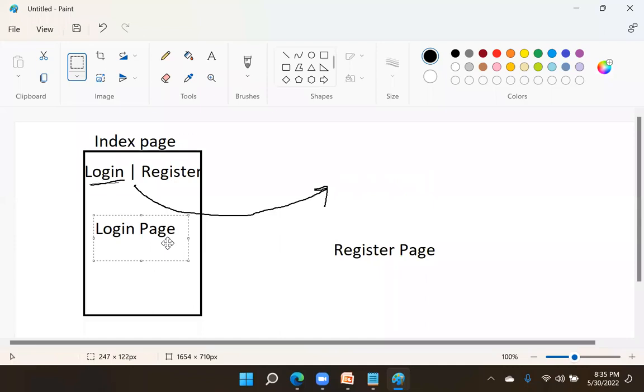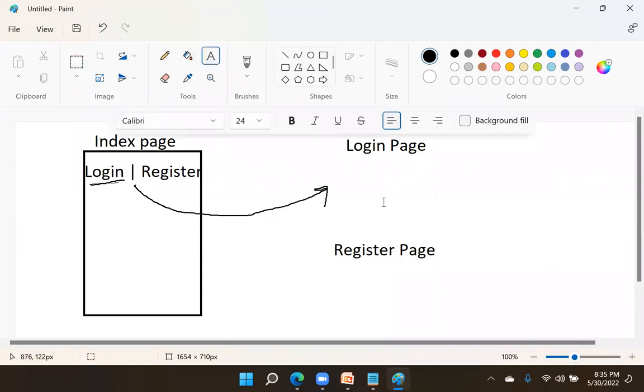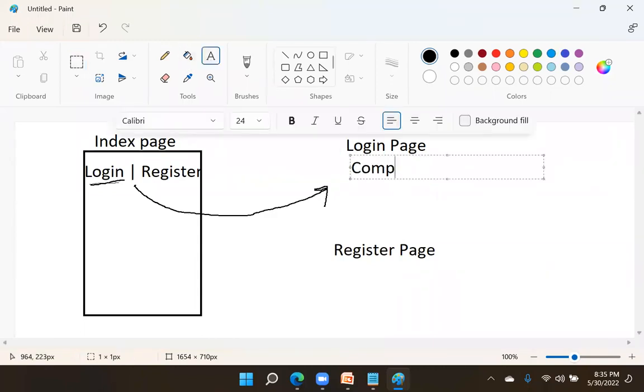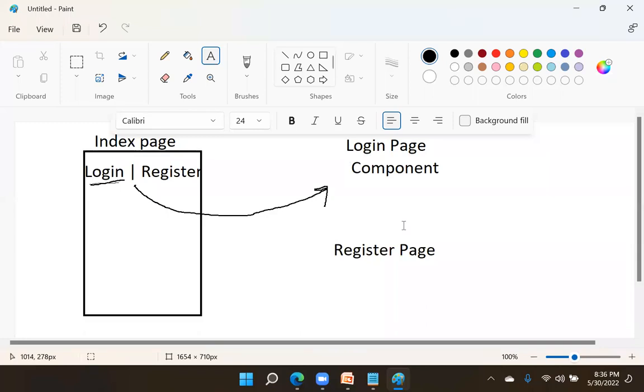That means login is not designed as a separate page. It is designed as a component. A component can be embedded in a page. Then the page looks very simple. In one page, you will get access to everything.